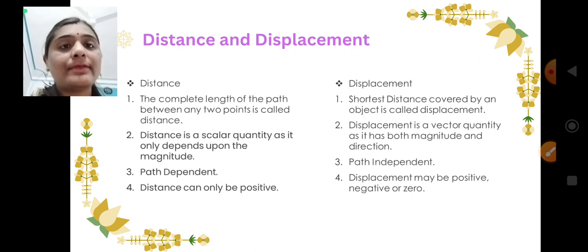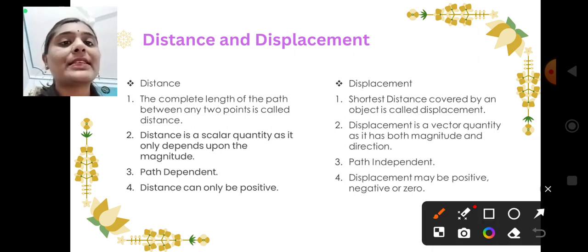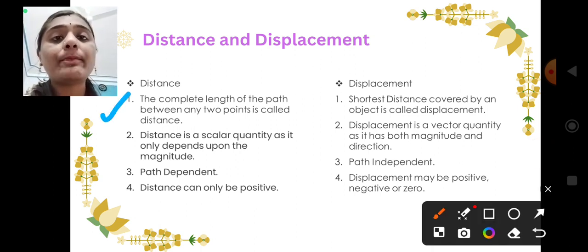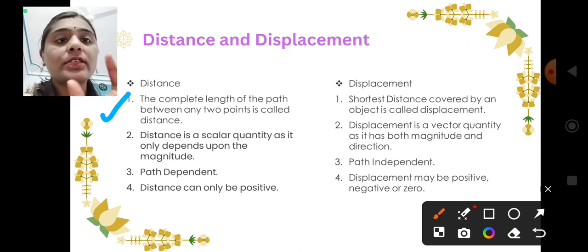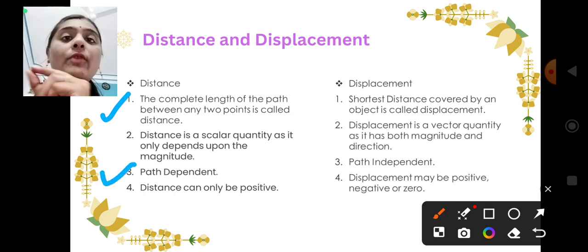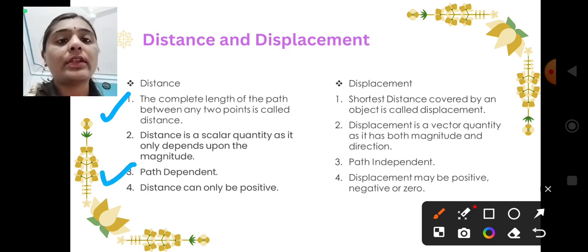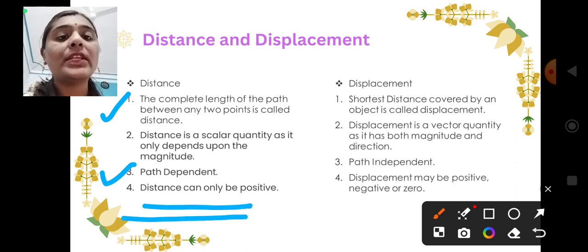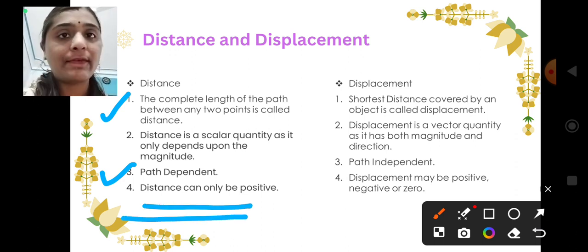Now here, as we have discussed, the difference between distance and displacement: the complete path, total path covered by the object is called what? Distance. Distance is a scalar quantity. Also it is path dependent. From where you are going, that matters a lot in this case. Distance can only be positive, distance can never be negative.